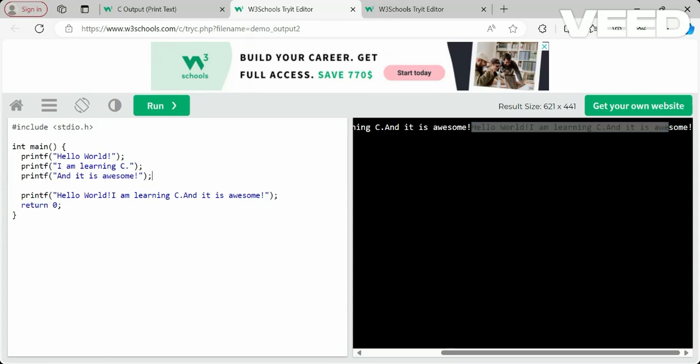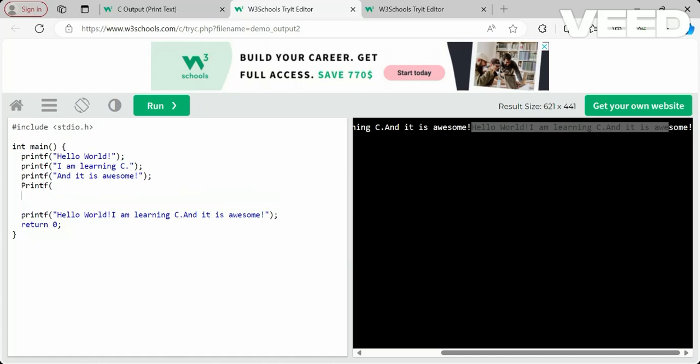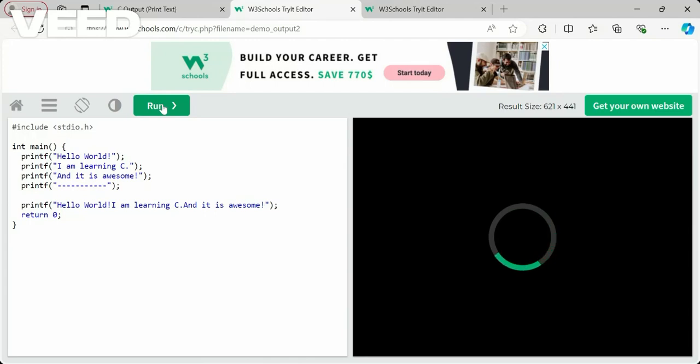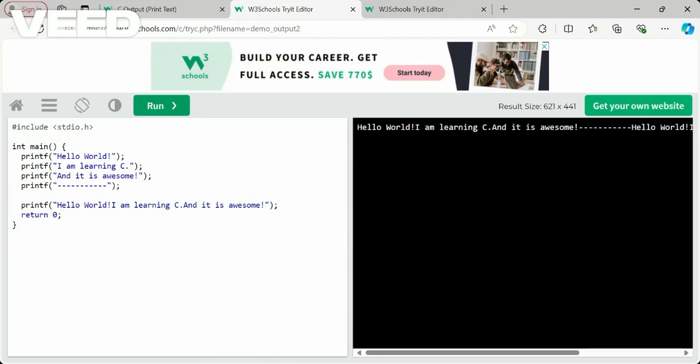Otherwise, what I can do is write one more printf statement. I will add some separator in double quotes, so that will not throw an error. Just like you write text, it can also have characters like this. The space, and from here we get this printf again. So what you write in three statements, we can write in one statement.